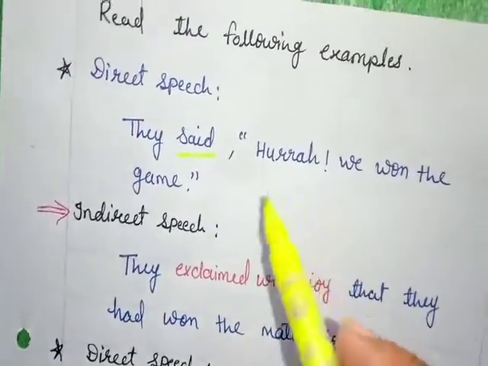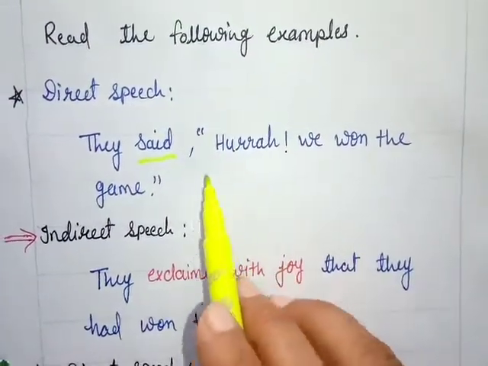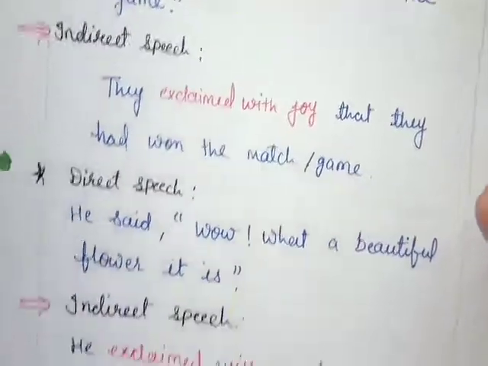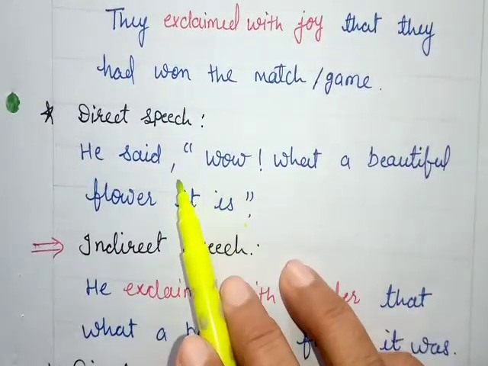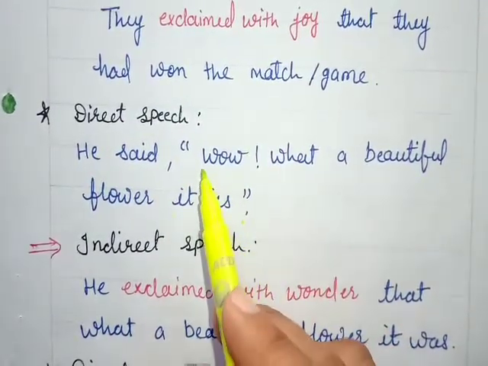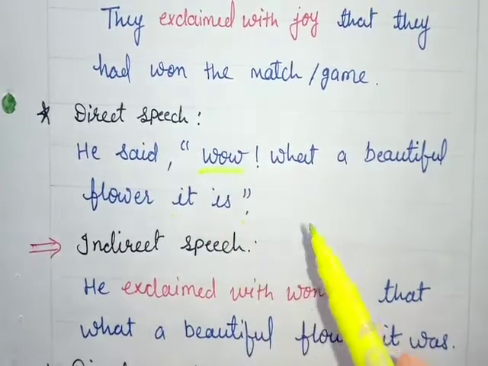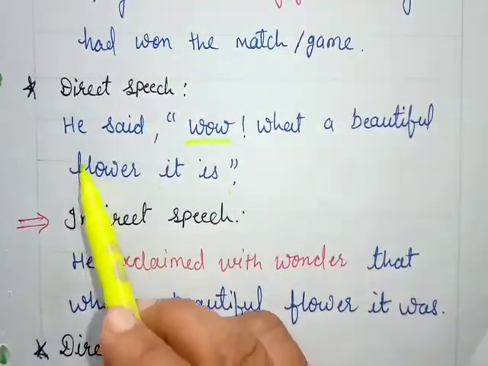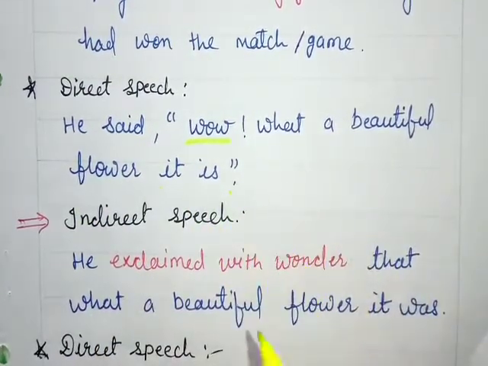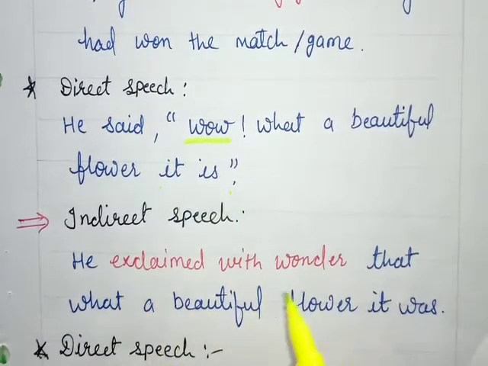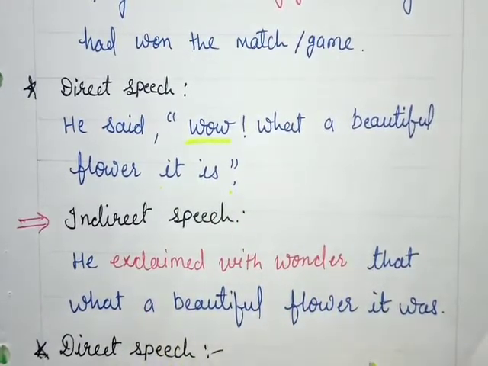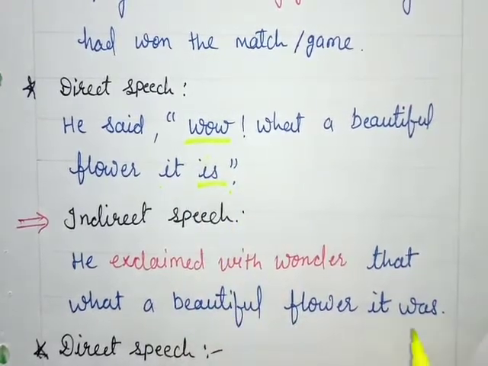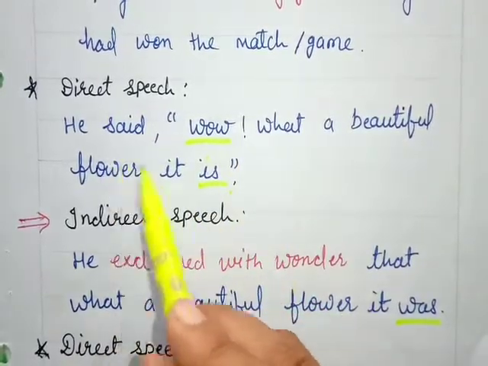Like this. He said, "Wow, what a beautiful flower it is." In the first sentence, in place of hooray, we used exclaimed with joy. The same for the word wow, we should use exclaimed with wonder. So this sentence will change like: he exclaimed with wonder that what a beautiful flower it was. And the verb is we change into was according to tenses.